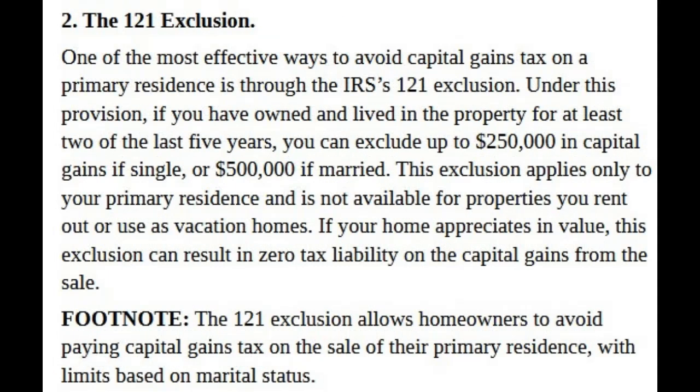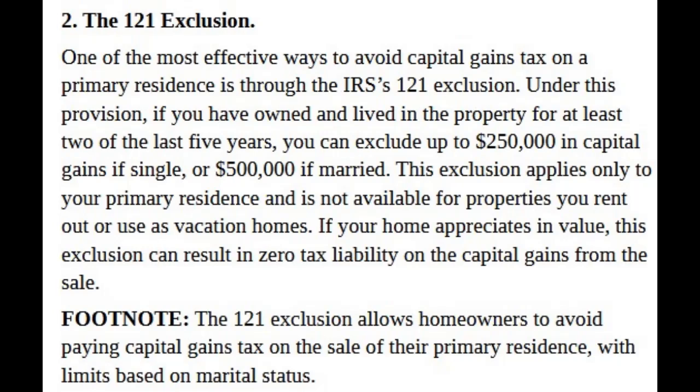2. The 121 exclusion. One of the most effective ways to avoid capital gains tax on a primary residence is through the IRS's 121 exclusion. Under this provision, if you have owned and lived in the property for at least 2 of the last 5 years, you can exclude up to $250,000 in capital gains if single, or $500,000 if married.